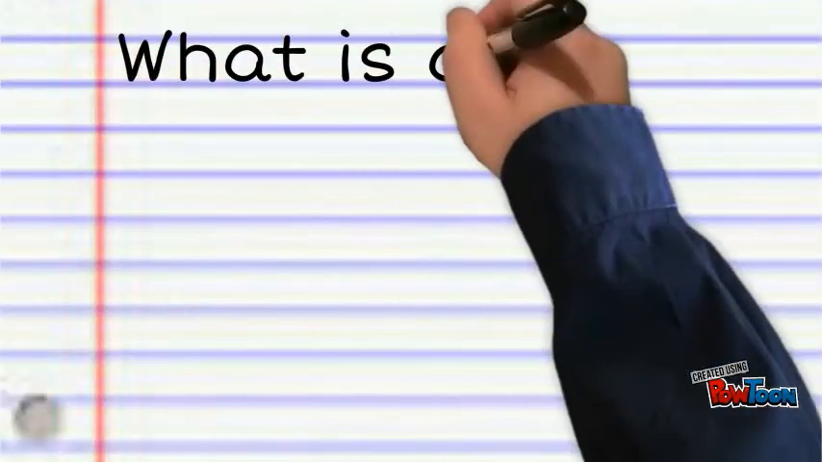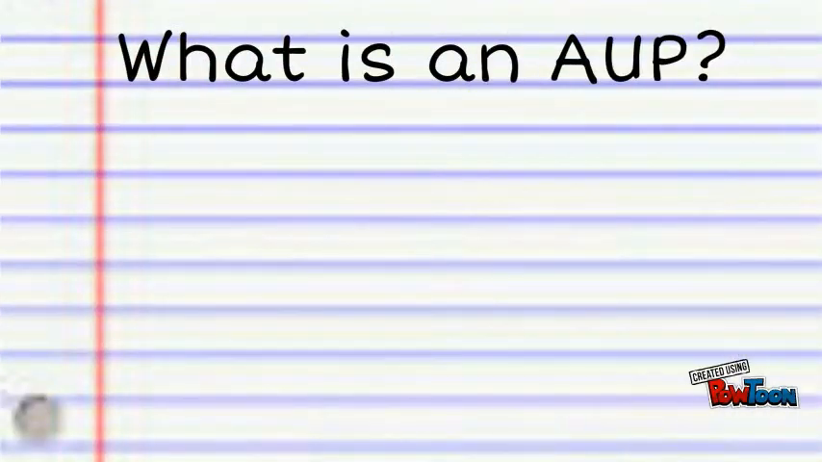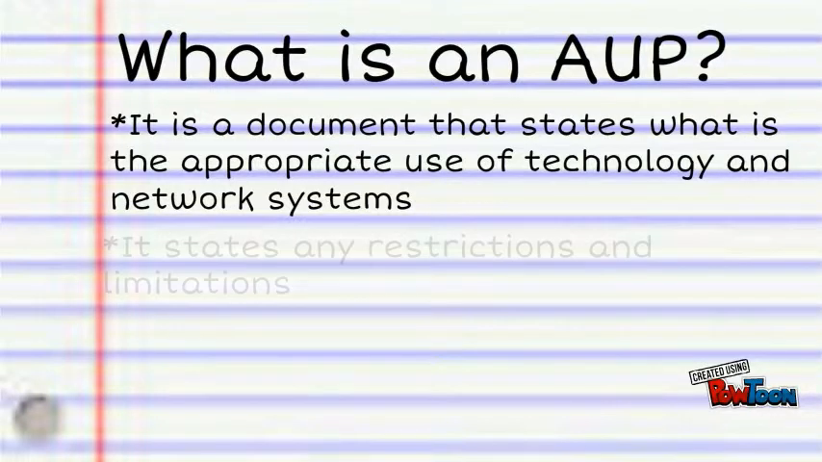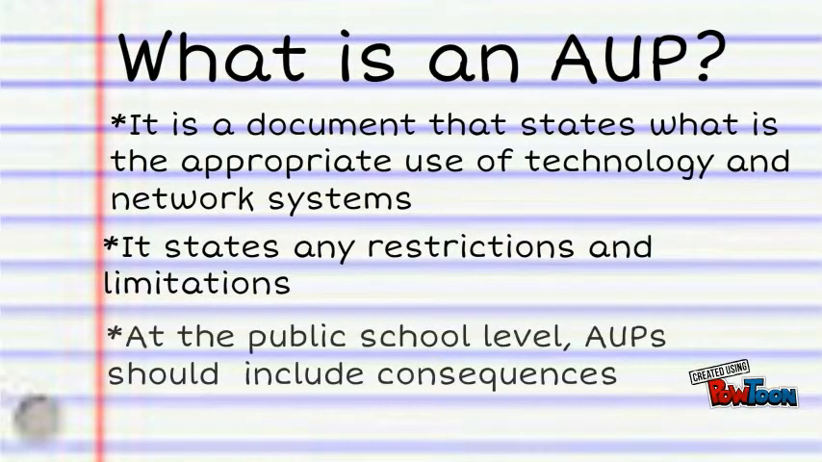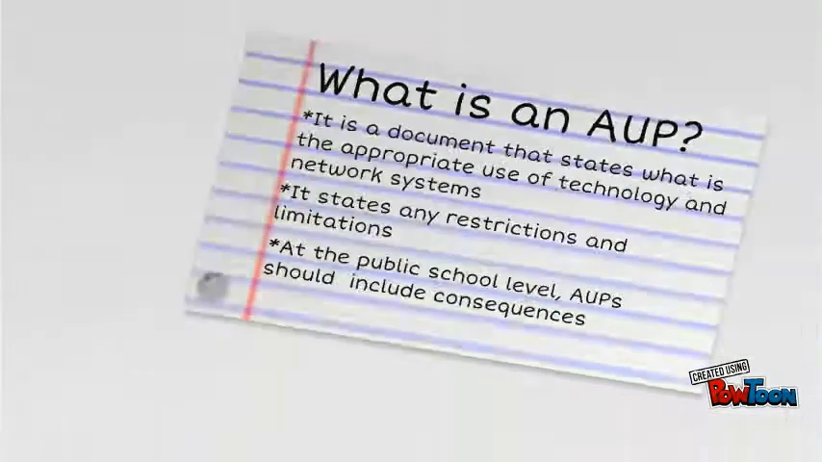So what is an AUP? AUPs are a document that specifically state user rights and responsibilities of anyone who has access to a company's, or in this case, a school's network. This includes access to the internet and any technology equipment, such as computers, tablets, and laptops.